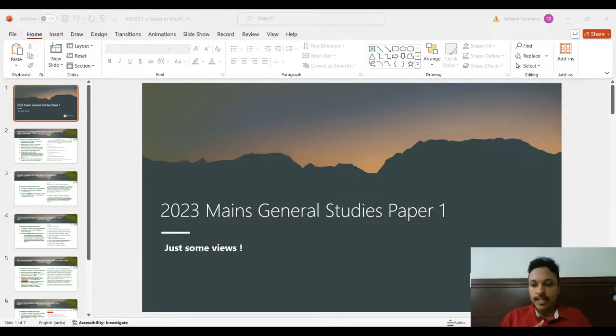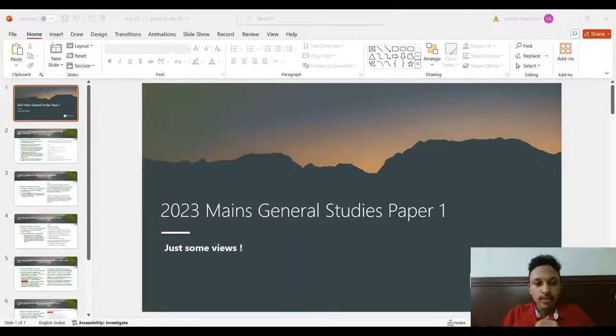So I'll introduce myself again. I'm PK Sidharth Ramkumar. I graduated in architecture in 2019, and then I got into the Indian Post and Telecom Accounts and Finance Service via CSE 2020. Then I got into the Indian Police Service, CSE 2021, 22 batch, West Bengal cadre. And in 2023 CSE, I got All India rank 4.